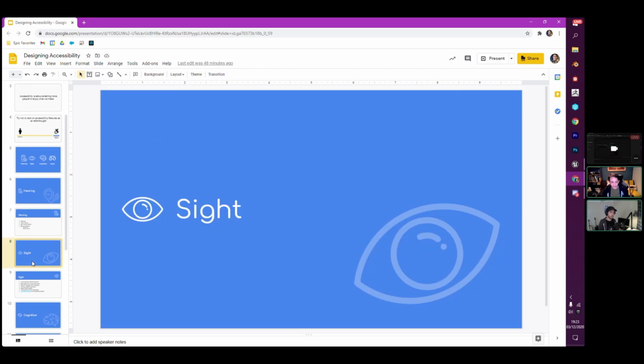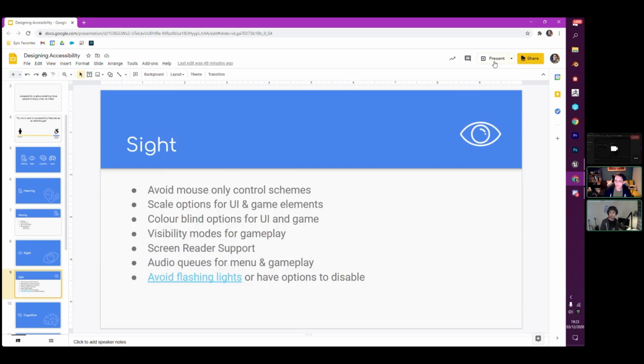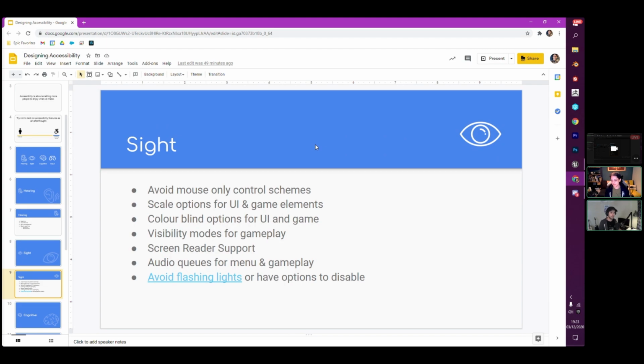So next up we have Sight, and for Sight we've got a number of things. Wow, that's taken a long time to load. I'm not going to bother doing that.